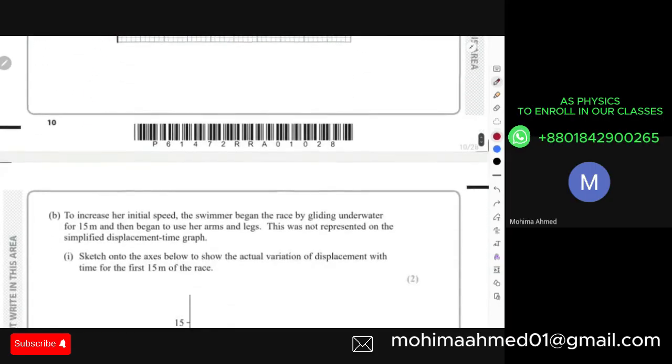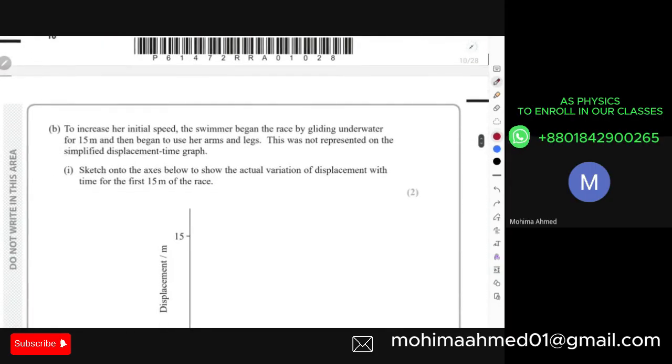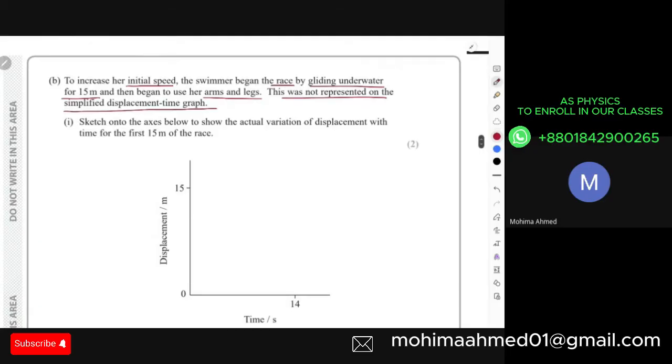Now, after this, they are saying that to increase the initial speed, the swimmer begins the race by gliding underwater for 15 meters and then begins to use her arms and legs. This was not represented on the simplified displacement time graph. We need to sketch on the axis below to show the actual variation of the displacement with the time for the first 15 meters of the race.